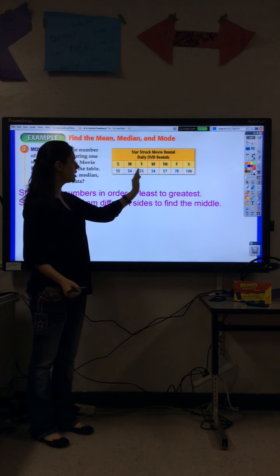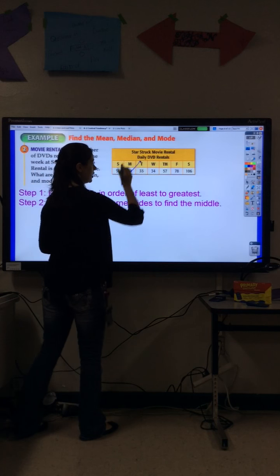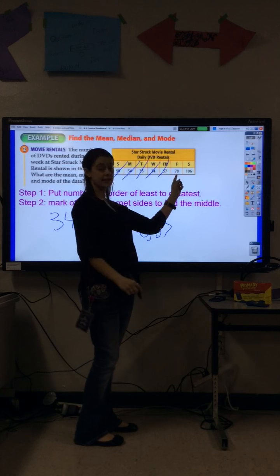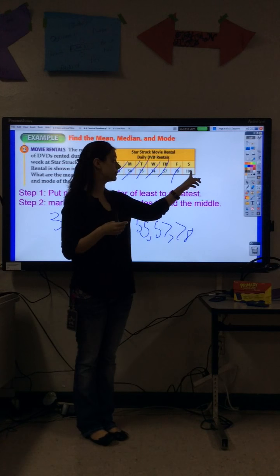So let's look, the smallest number, 34. Cross it off. Oh, there's another 34. Cross that one off. So the next smallest, 35. Cross it off. The next one, 55. Then 57. Then 78. And then we finish with the biggest number of 106. Right? So, step 1 done.